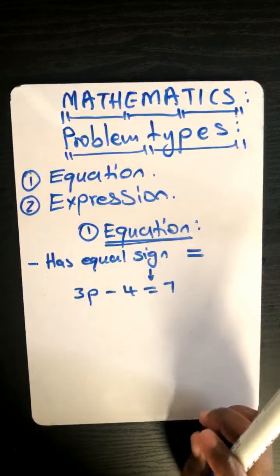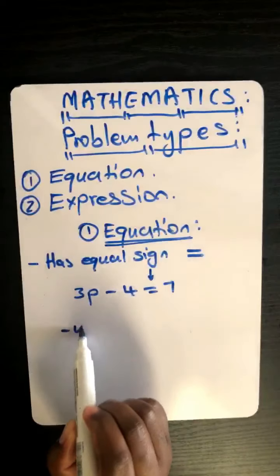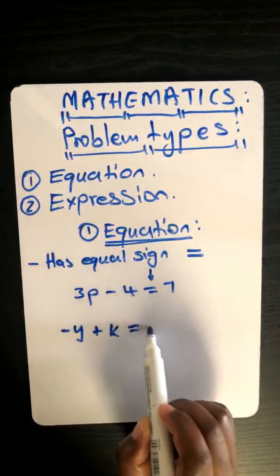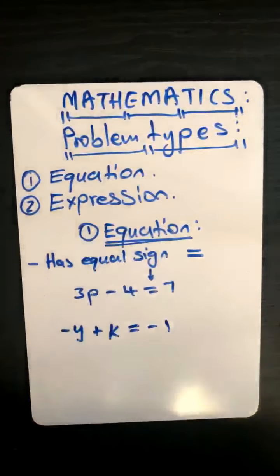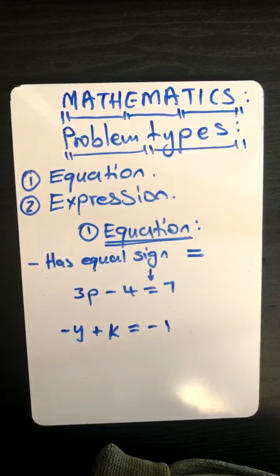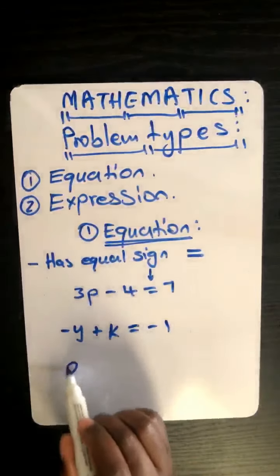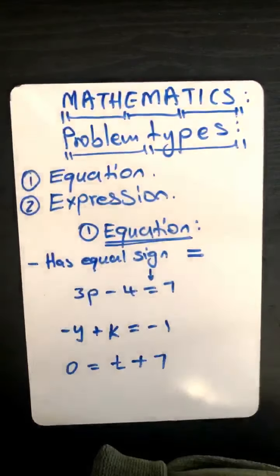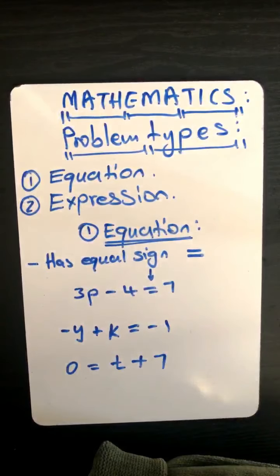Did it make sense, Loyo? Yes. 100%. Now for this one, you tell me, Loyo, if this is an equation and tell me why. Is this an equation? Yes. Why? It has an equal sign. 100%. So now, this one, what is that, Loyo? It's an expression. Why?